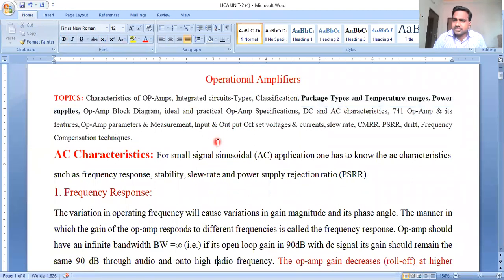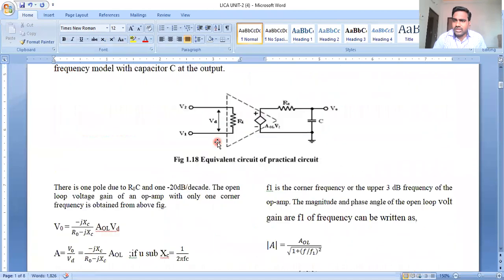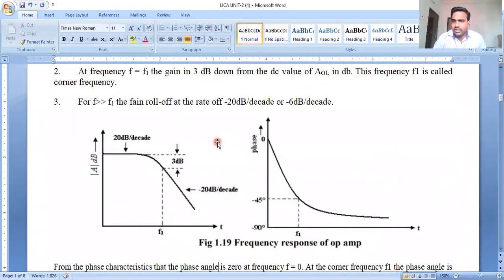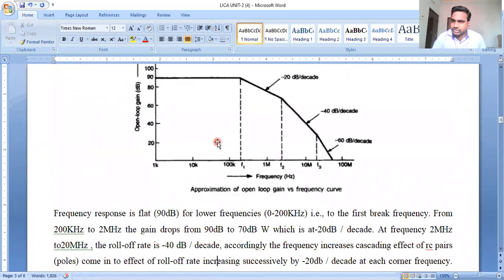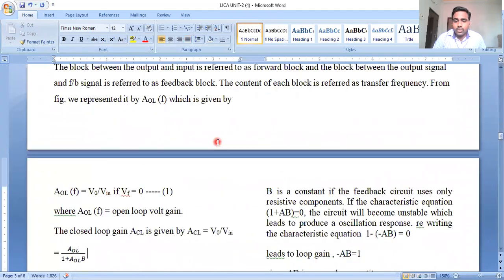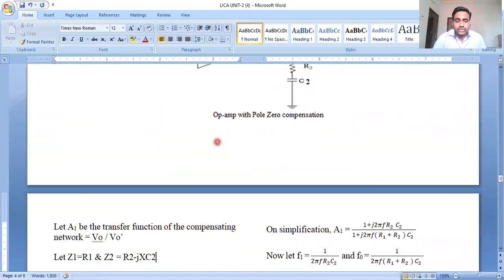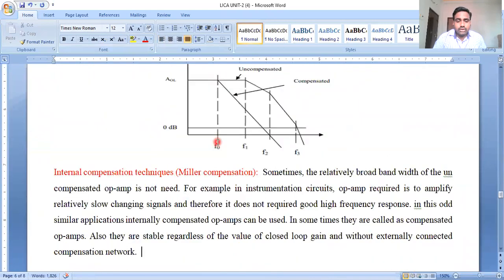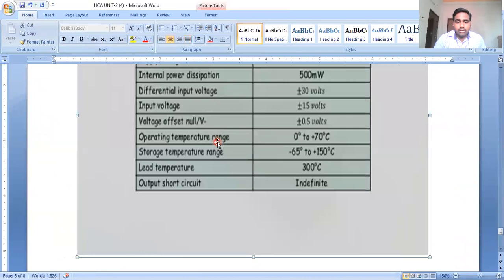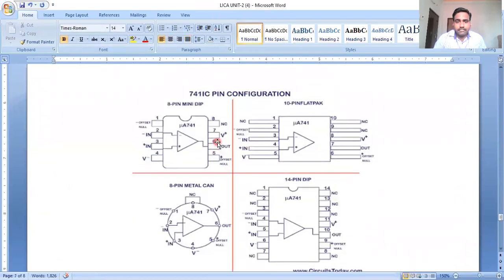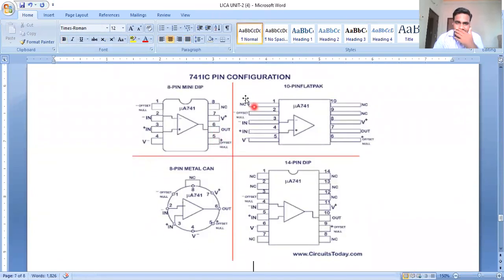What are the various package types? We explained with the integrated circuit IC 741 8-pin type. That is a basic package. What is a package, or what is meant by a package? So here we can see. So this is about the discussion of IC 741. So what is a package? What is the purpose of a package?